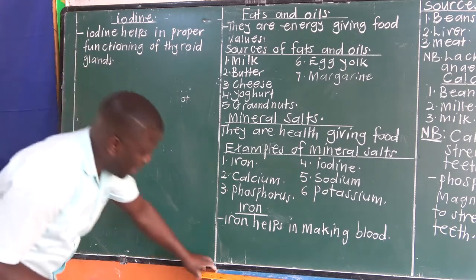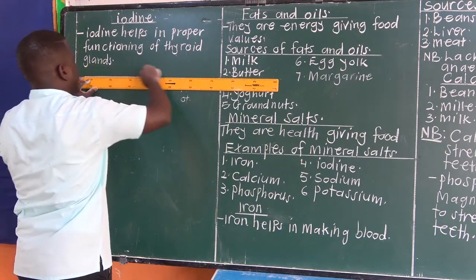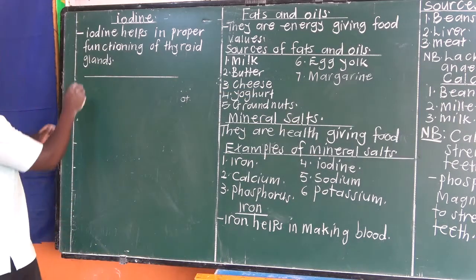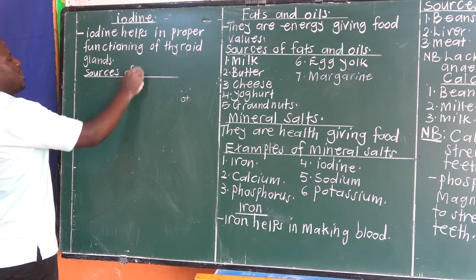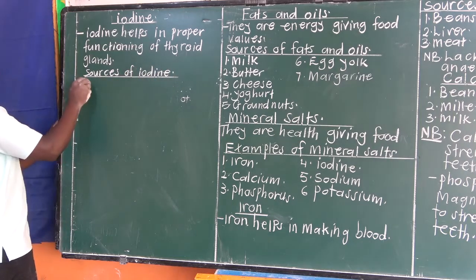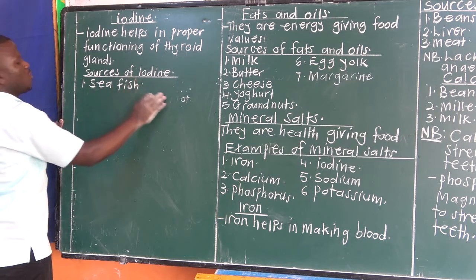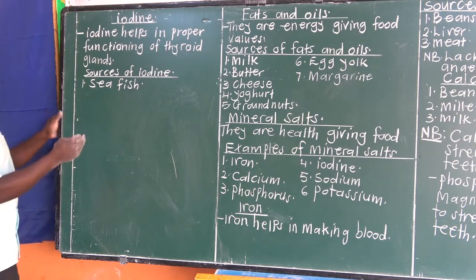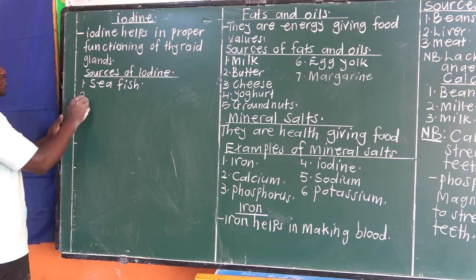Then we have sources of iodine. Sources of iodine are sea salt, seafood, and iodized salt. We can get iodine by eating sea fish, because the sea water is salty. That's why sea fish is a source of iodine, not just fish, but sea fish.